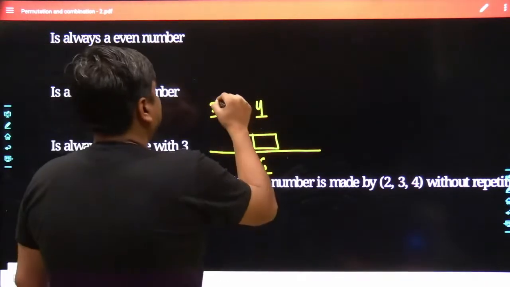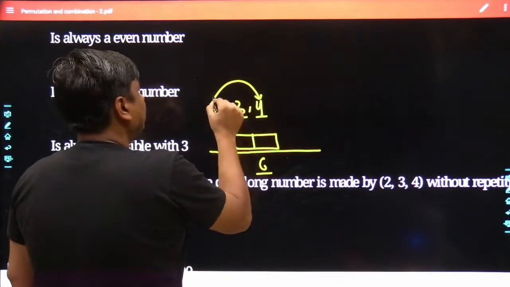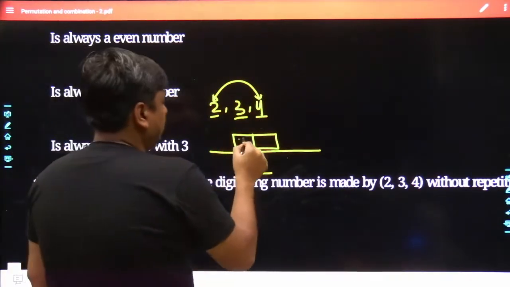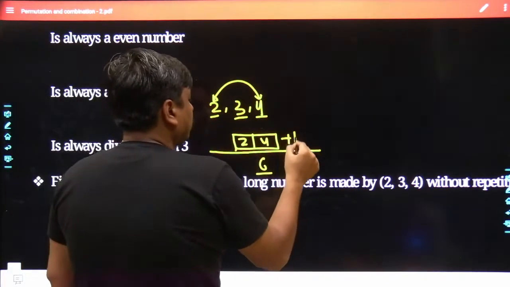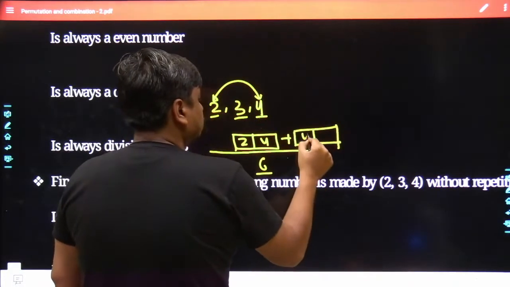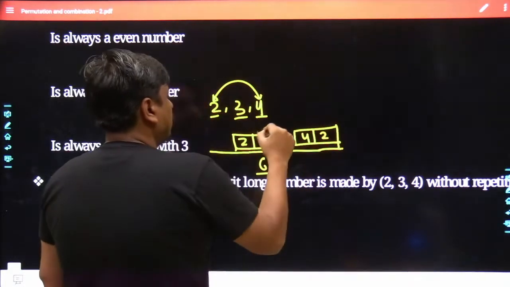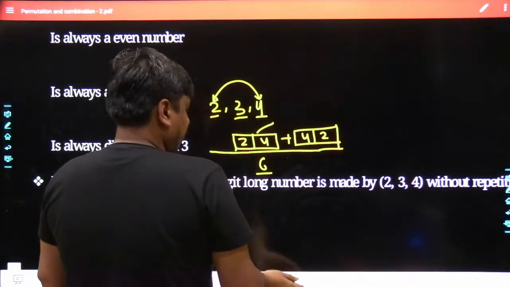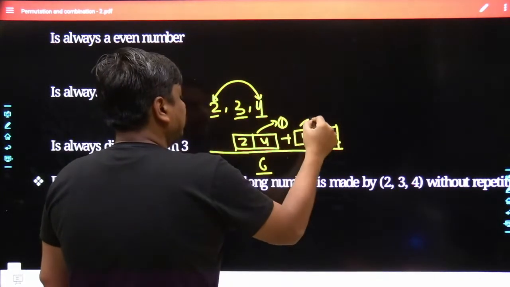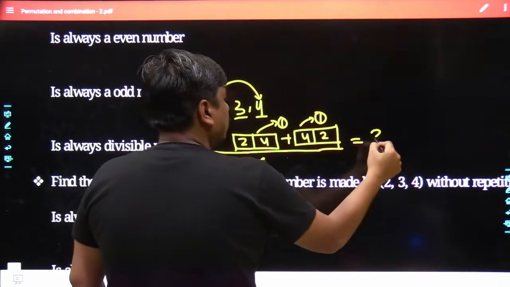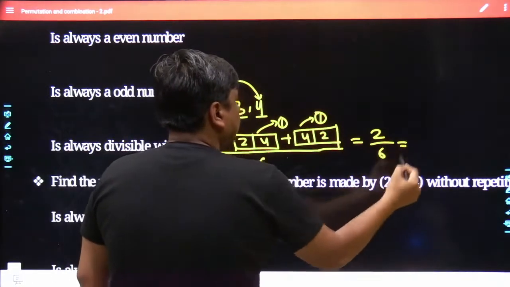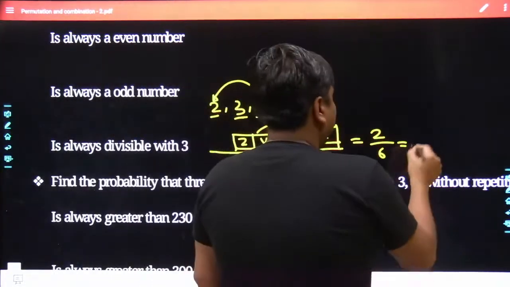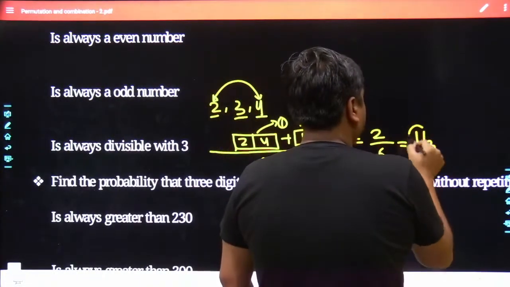Now here, the 2 and 4 can be brought together in any sequence, either in the form of 24 or in the form of 42. So how many favorable numbers are there? This is the first form and this is the second form. So the 2 favorable events out of 6 events, so the answer is simply going to be 1 upon 3.